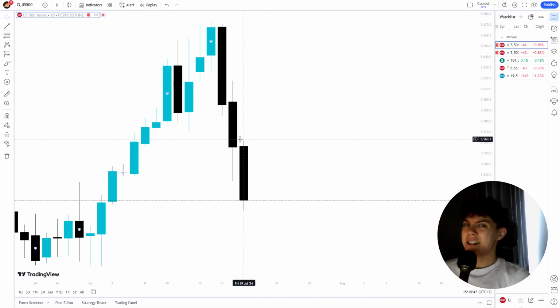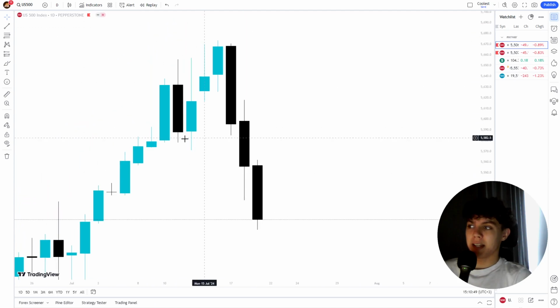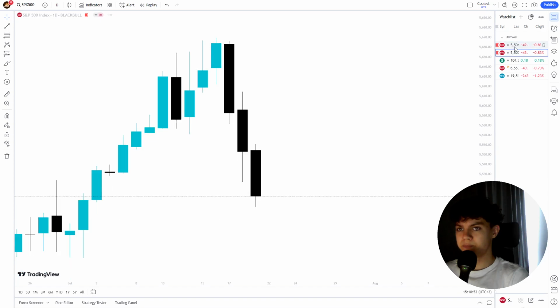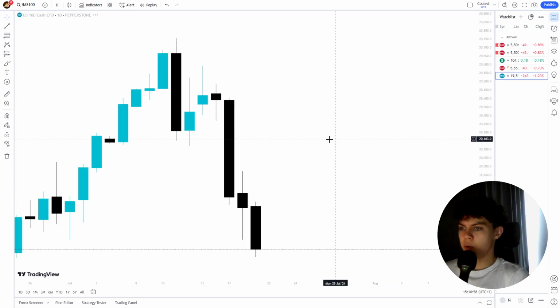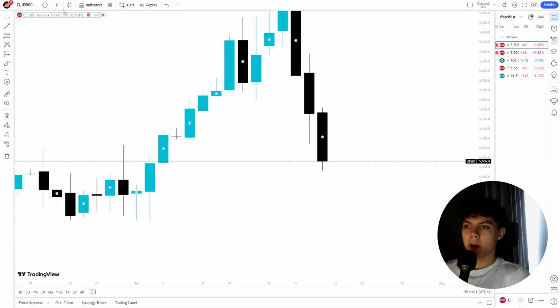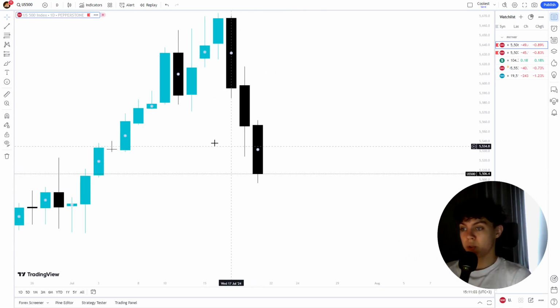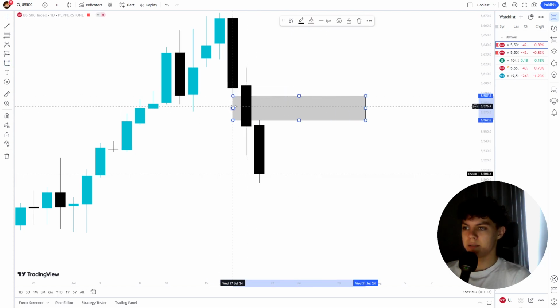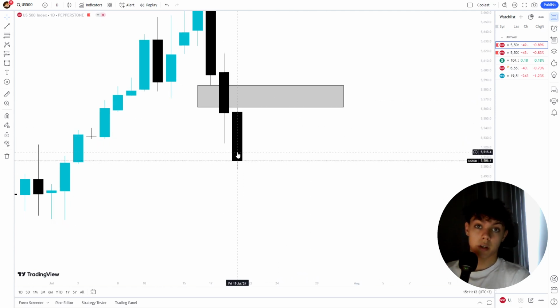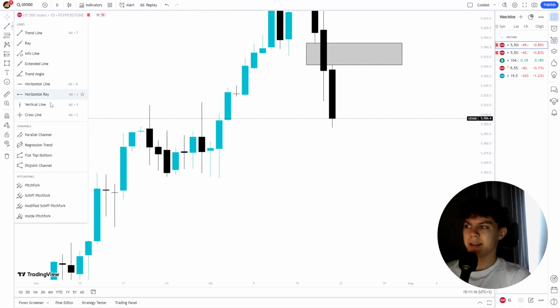Obviously anything can affect the price, but this is the US 500, the 500 stocks in the United States, the good stocks that made it there. And obviously the NQ too. NQ is like 100, but still. Let's start. On the daily time frame, we are bearish. Why? Because the last time we broke structure, it was to the downside. But what do we have? We have this imbalance, a fair value gap in here, which price could perhaps tap into and continue the trend to the downside.